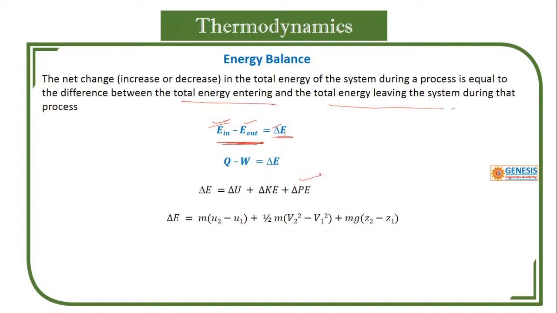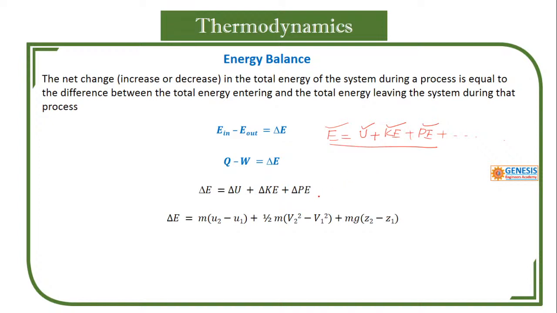Okay, so in energy we have so many. What may energy consist of? We simply take only some of them. It may have internal energy, kinetic energy, potential energy, and other energies, but we mainly concentrate on this. So the total energy can be taken as internal energy, kinetic energy, potential energy.